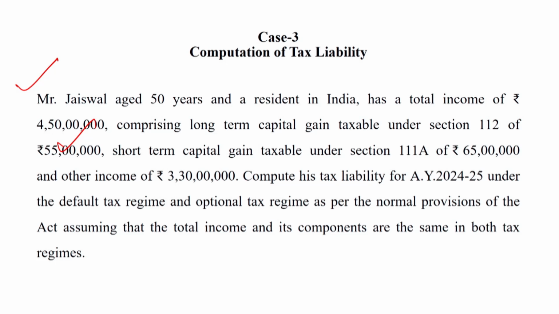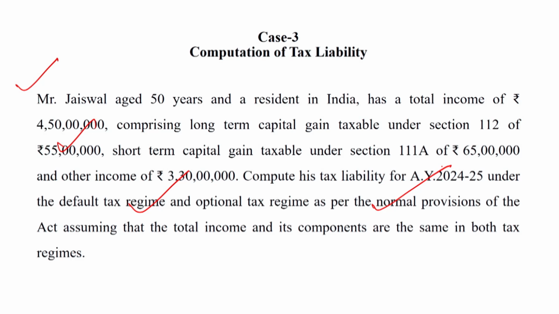comprising long term capital gain taxable under section 112 of 55 lakh, short term capital gain taxable under section 111A of rupees 65 lakhs and other income of rupees 3 crore 30 lakhs. Compute his tax liability for the assessment year 24-25 under the default tax regime and optional tax regime as per the normal provision of the Act, assuming that the total income and its components are the same in both tax regimes.